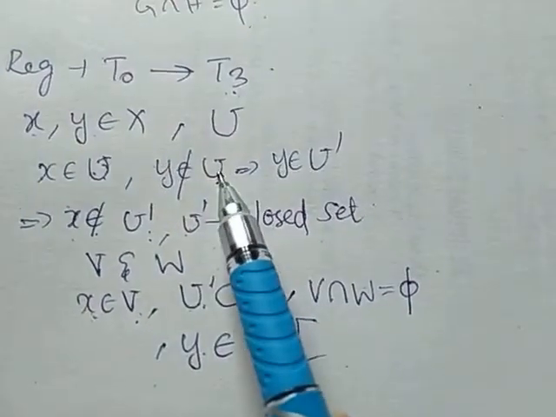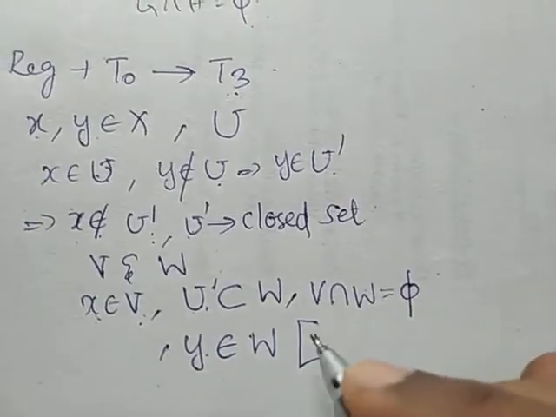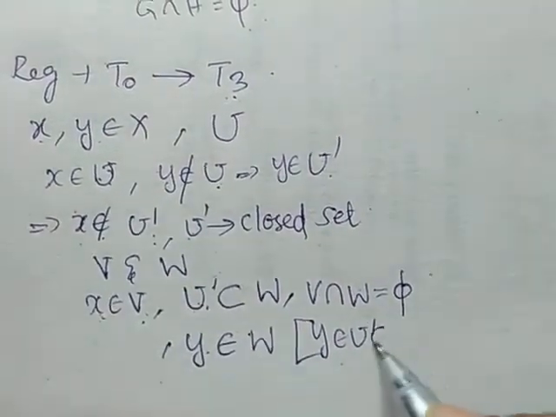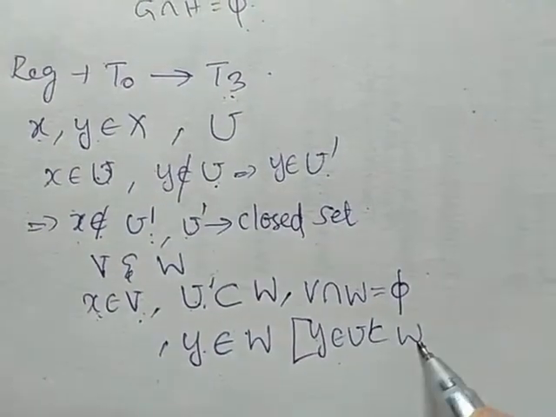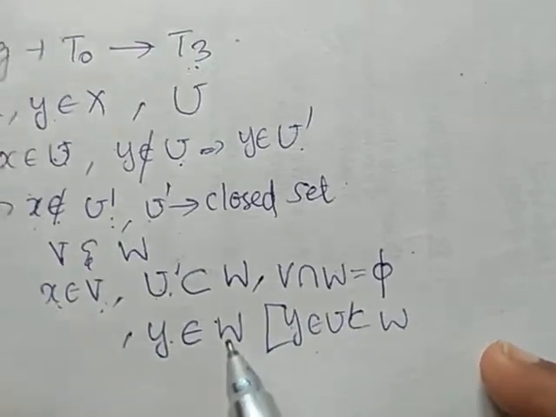Therefore, y belongs to U complement and U dash is a subset of W. Therefore, y should belong to W also. Right? Therefore, y belongs to W.